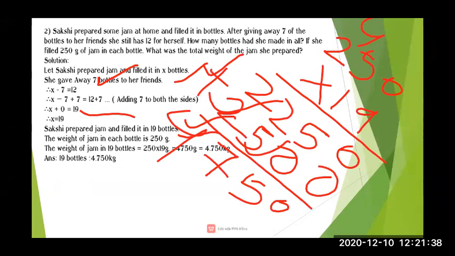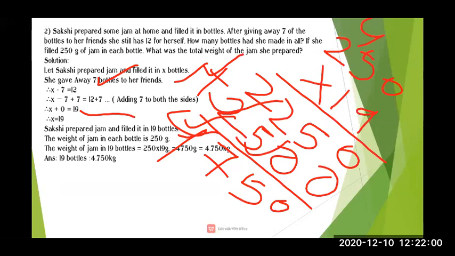So here Sakshi has filled in 19 bottles how much gram? She has filled 4,750 gram. Now this gram will be converted into kg, because we have to convert it.